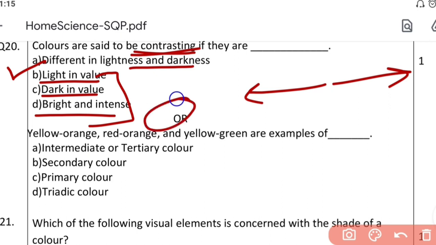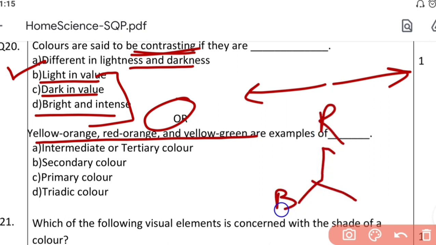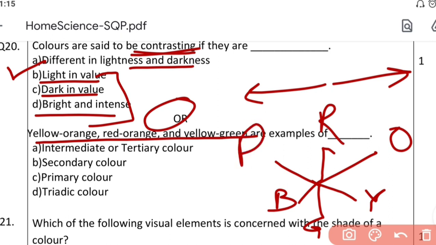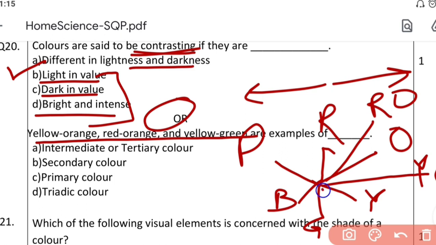Or you have a choice: yellow orange, red orange, green or yellow green. You had this color chart, primary colors red, blue and yellow. Then you had the secondary colors orange, green, and red and blue makes purple. Now yellow orange would be somewhere here. Red orange would be somewhere here. Yellow green would be somewhere here. So these are all adjacent colors, they are all close by.